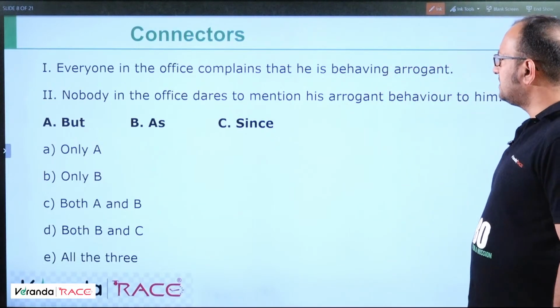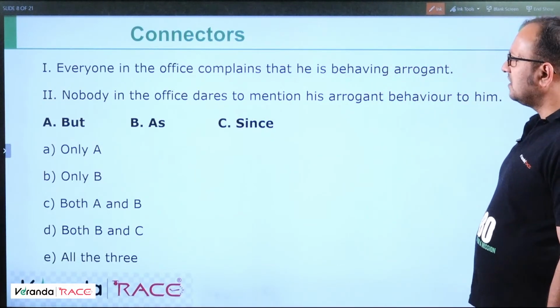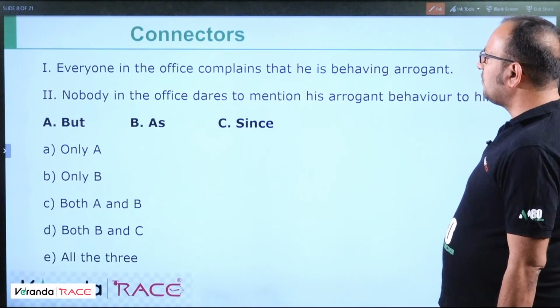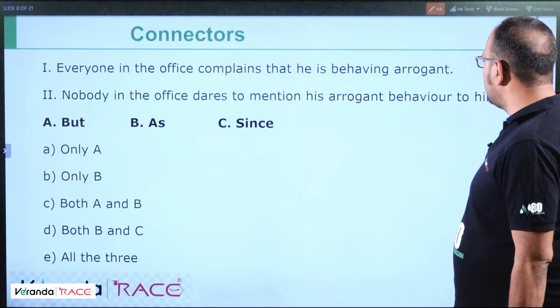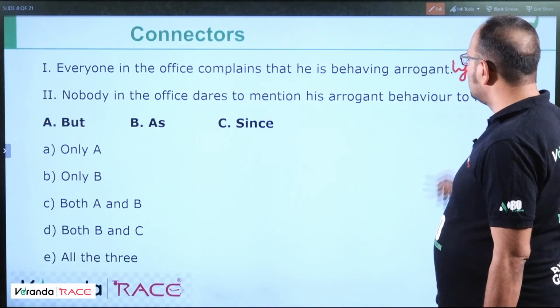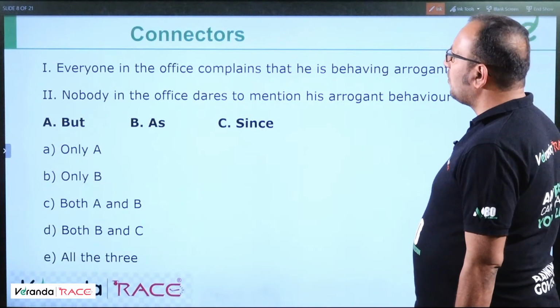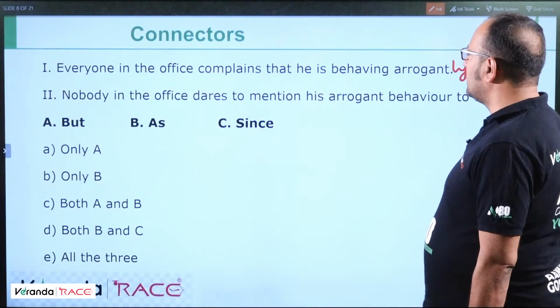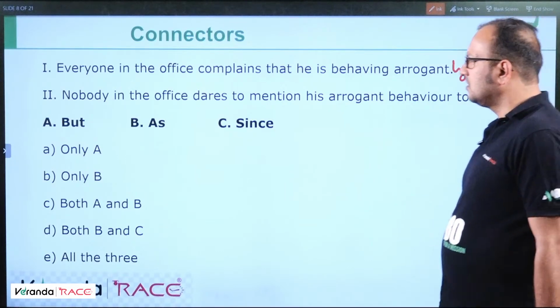Everyone in the office complains that he is behaving arrogant. Nobody in the office dares to mention his arrogant behavior to him. Basically, this will be arrogantly. Okay. Everyone in the office complains that he is behaving arrogantly. Nobody in the office dares to mention his arrogant behavior to him.